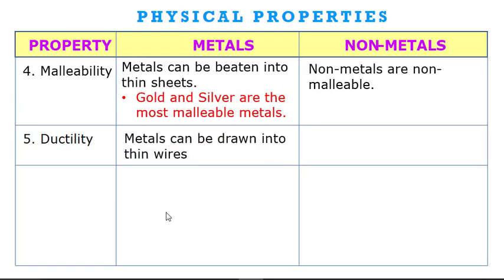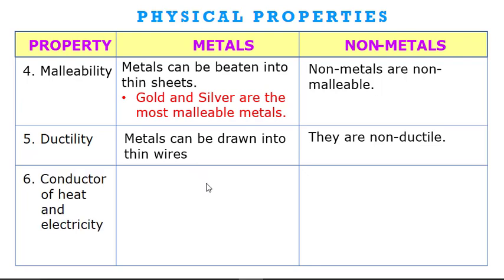The next property is ductility. Metals can be drawn into thin wire. Ductility means we can stretch it and form wire from it. So metals can be drawn into wire, whereas non-metals are non-ductile. You can see we are using copper wires. You can see a gold chain; it is in the form of wire.